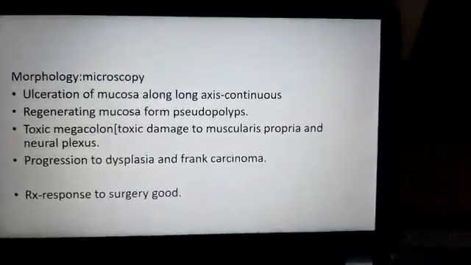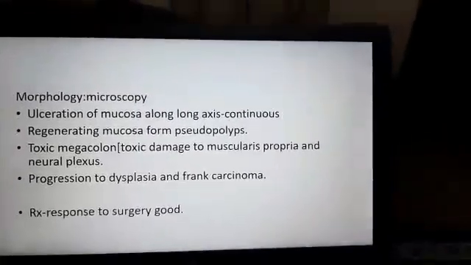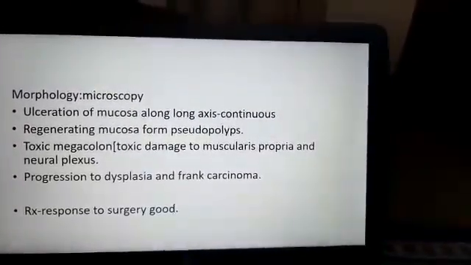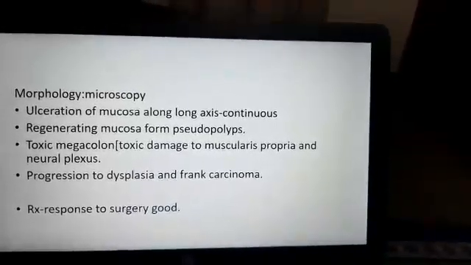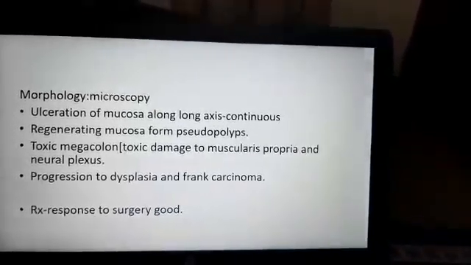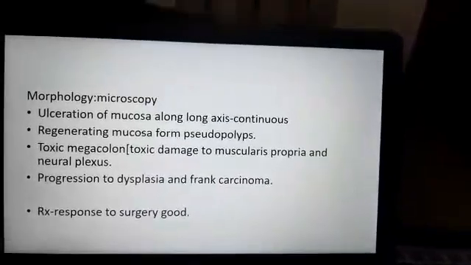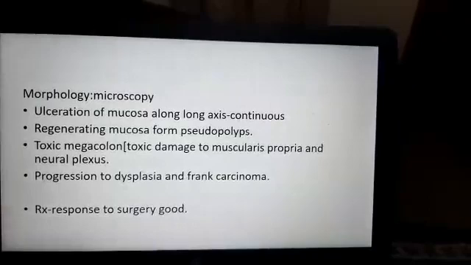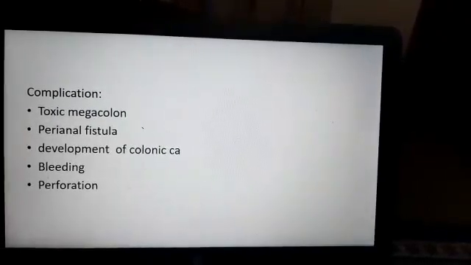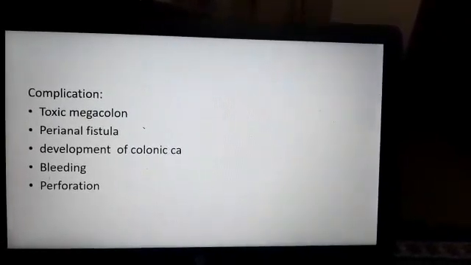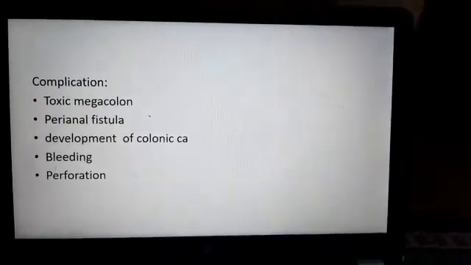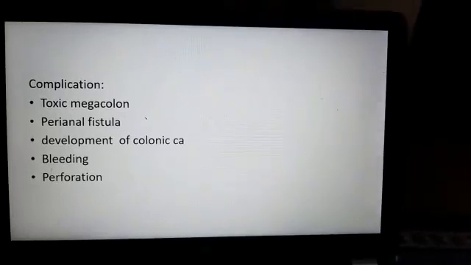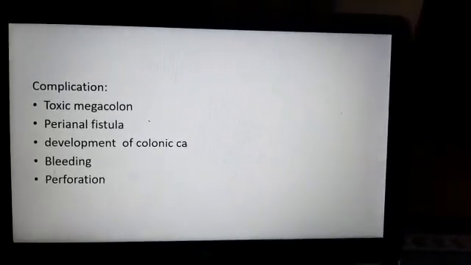So the microscopic features: ulceration which is continuous, no skip lesions, regenerating mucosa forming pseudopolyps, toxic megacolon, dysplasia and malignancy can develop, and response to surgery is very, very good. Complications are toxic megacolon, perianal fistula, development of malignancy, bleeding, and perforation. So these are all the complications of ulcerative colitis.